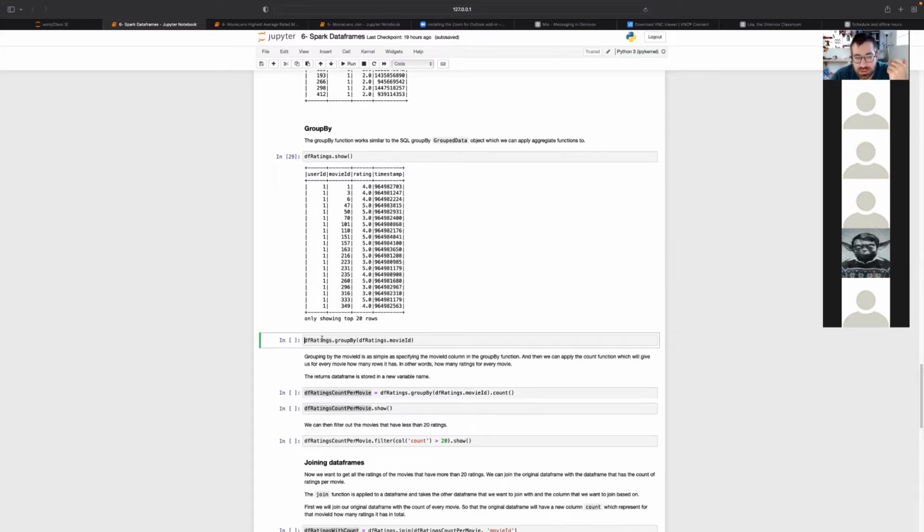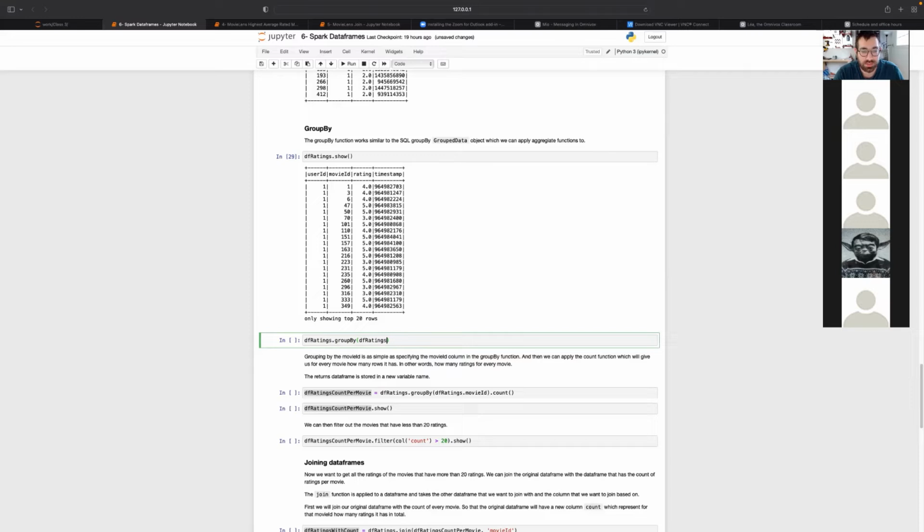And it's as simple as doing the data frame.groupBy and specifying what column we want to group by. So in here, on this data frame, we are grouping by the movie ID column. Now, this is exactly similar to if I do this, because remember, it's just information about what column. It's not actually related to the data frame itself.